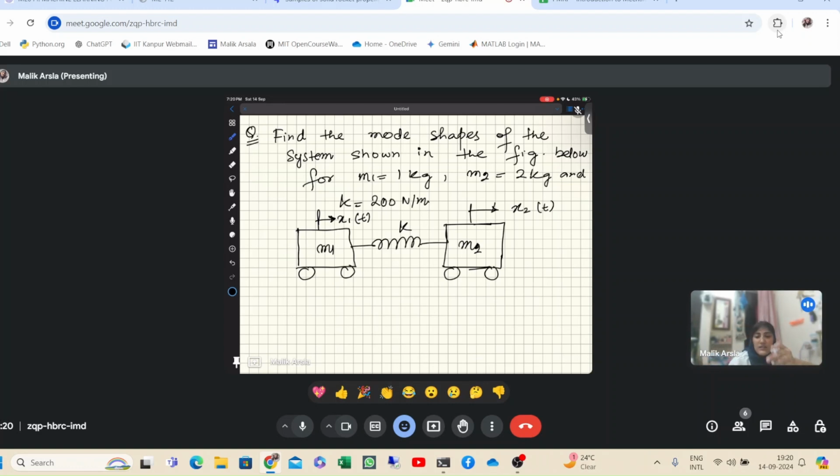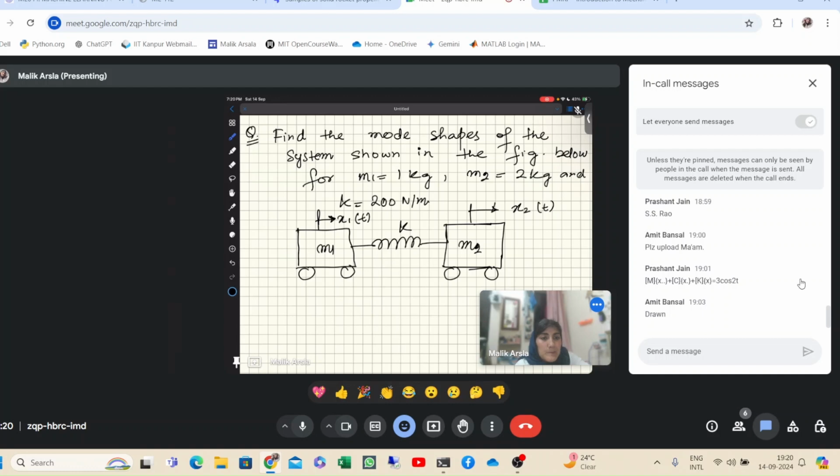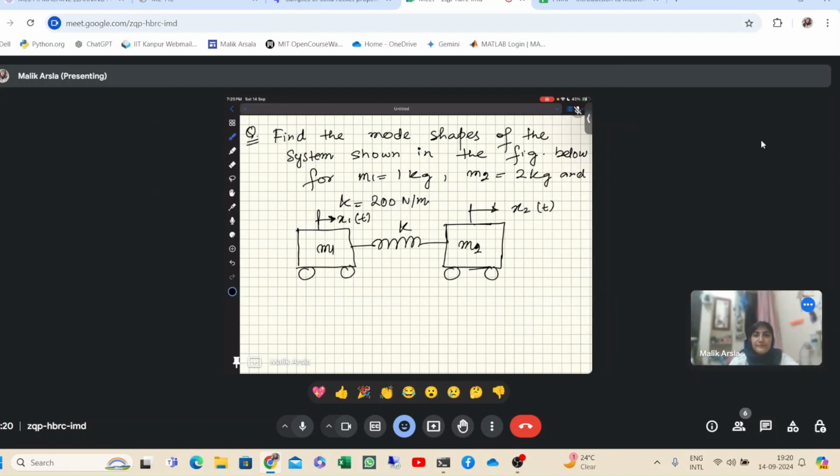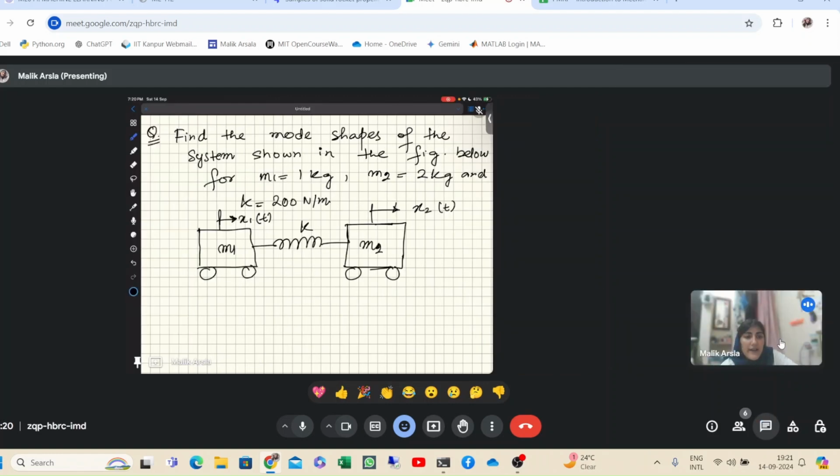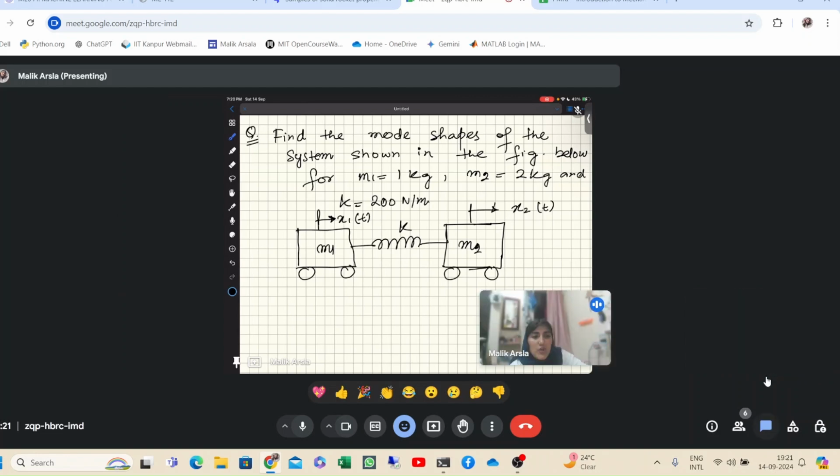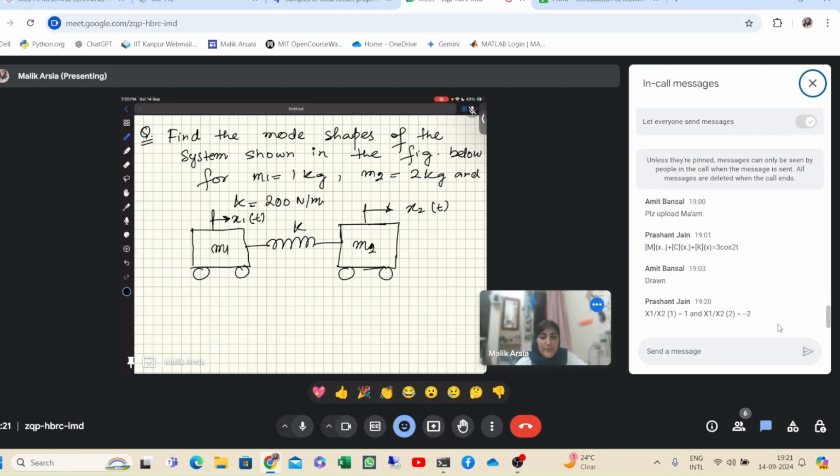You got the answer? X1 by x2. See, in this case, you have to give the eigenvector because mode shape पूछा है, so you don't have to give x1 by x2, because in the denominator also it will be of the form x1 comma x2 is equal to some vector.